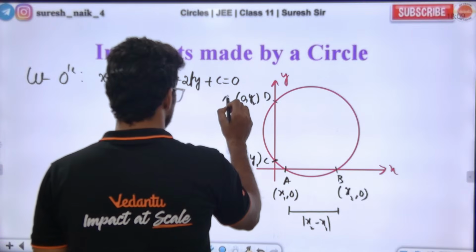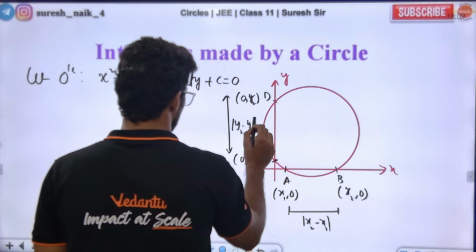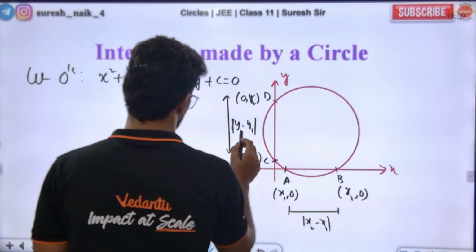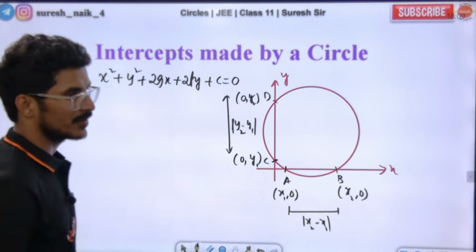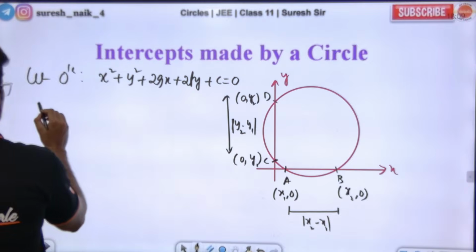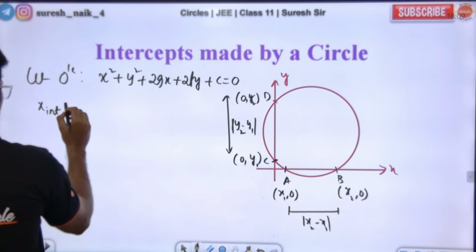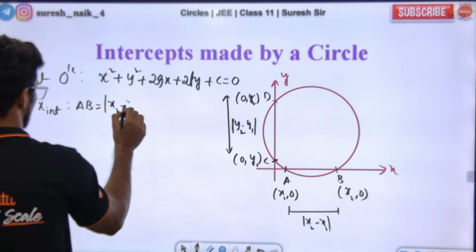What is the length of this one? It is y2 minus y1. Here the x intercept is AB, that is AB length, that is x2 minus x1.